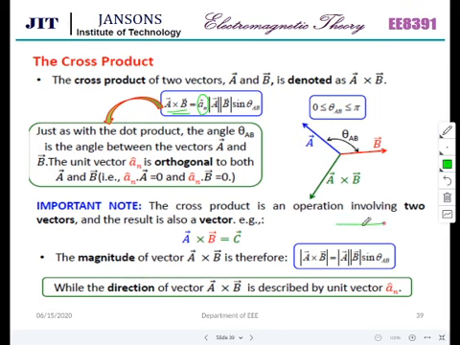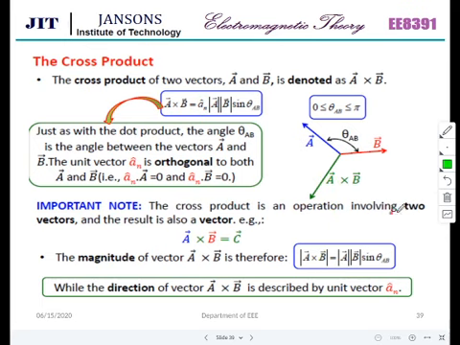If this is A and this is B, and this is the direction of A cross B, which is perpendicular to both A and B. So it will form 90 degrees to this, and 90 degrees to this. So it is orthogonal. So everywhere we need 3 dimensions. That is why we are studying 3 dimensions as the basic.